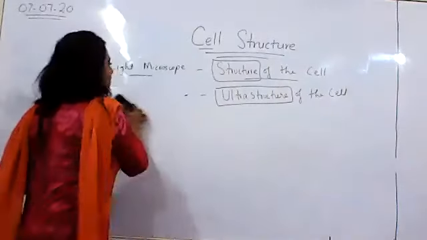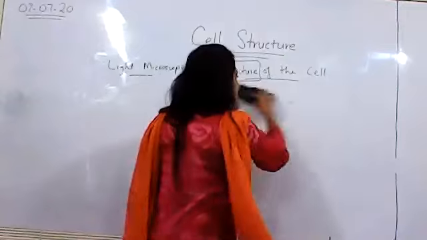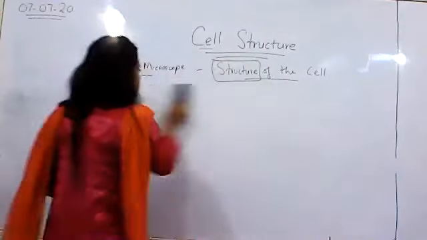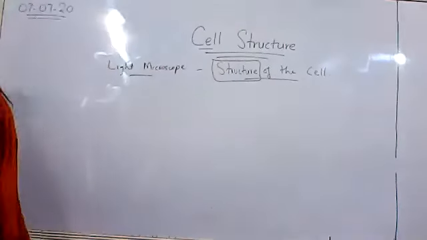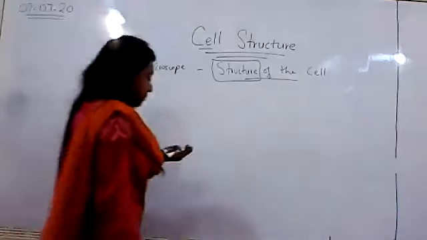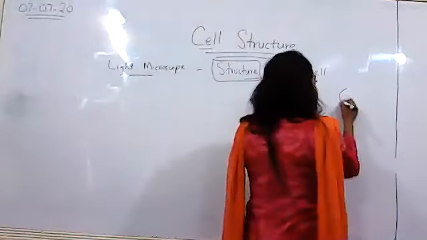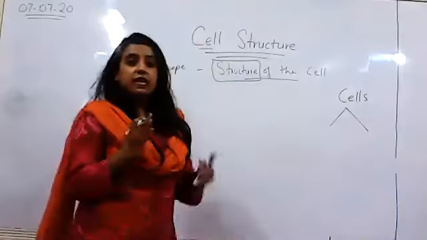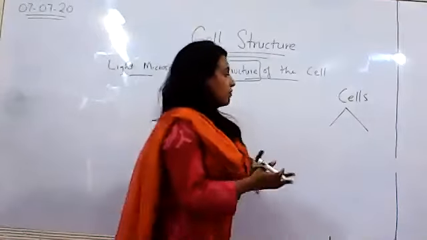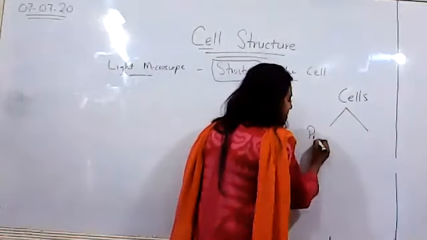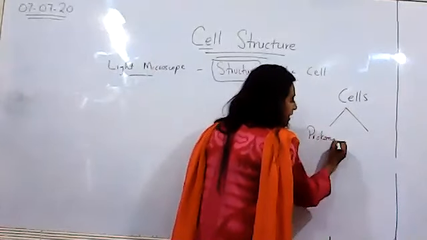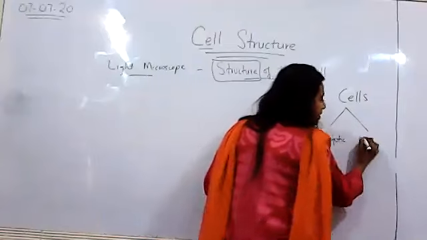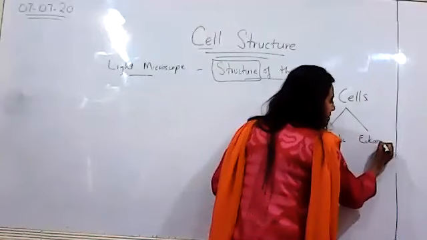As you all know, there are two basic types of cells, animal cells and plant cells, right? But here I would differentiate a little. Cells are of two basic types, and those basic types are not animal and plant. First of all, we divide them into two basic types: prokaryotic cell and eukaryotic cell.